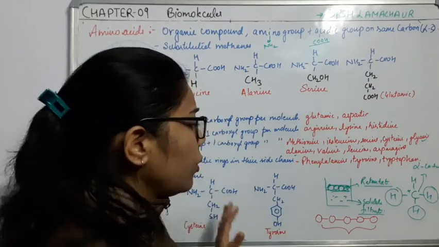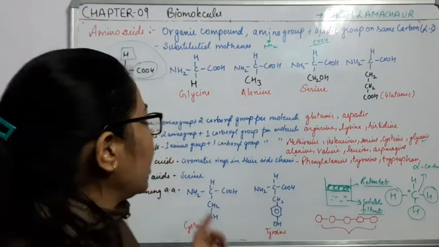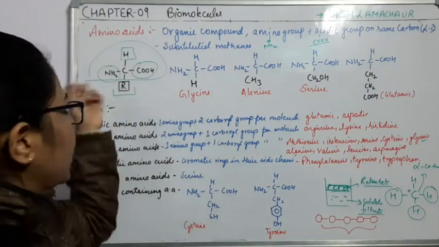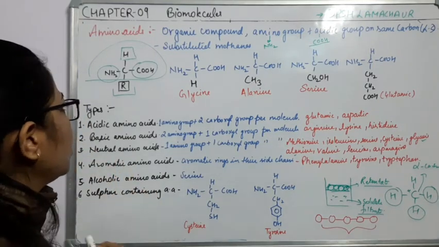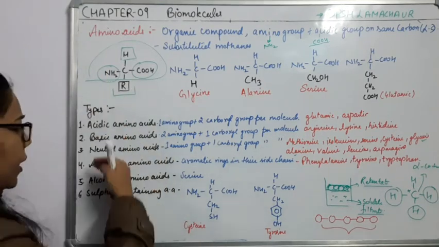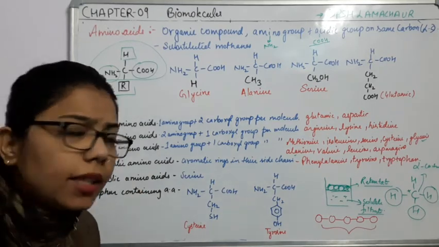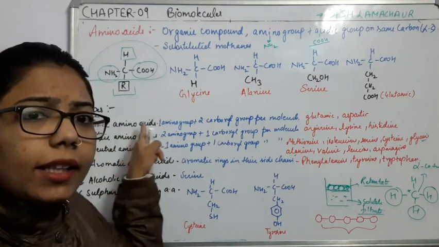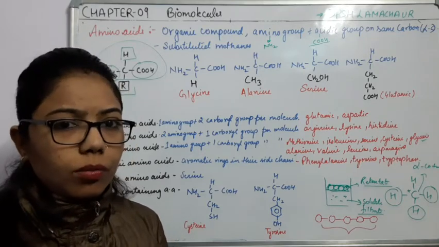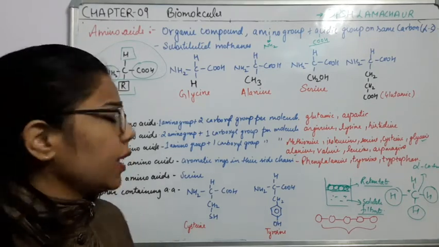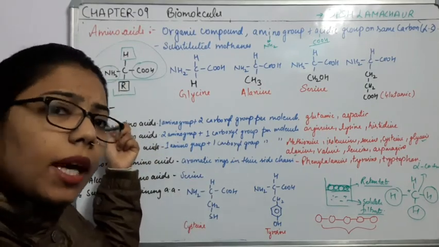So now here what we are understanding is that the nature changes every time we add any carboxyl group or any amine group, or the amino group. Now on the basis of these COOH and NH2 groups, we have divided them into different categories. Like the first one, acidic amino acids. Acidic means it will act as an acidic one. It will be more acidic when there are more COOH groups. It's a very general thing that the more the acidic groups, the more acidic the amino acid will be in nature.